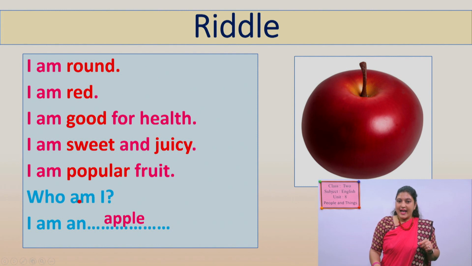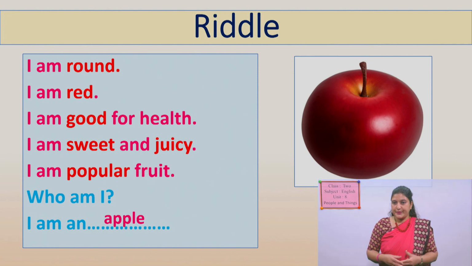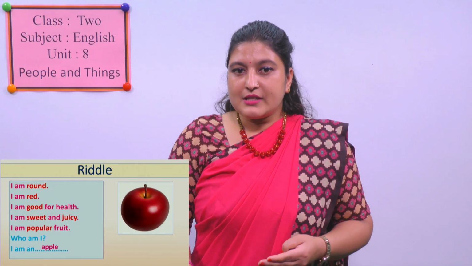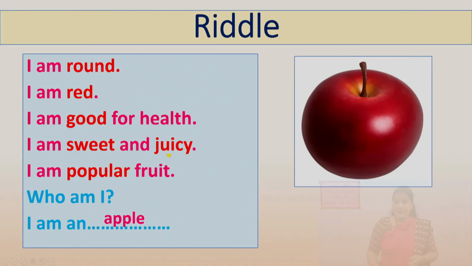Apple is round. Its shape is round. And its color is red. And it is good for our health. It means if you eat an apple daily, you will be safe from different diseases. Okay. So, it is sweet and juicy.